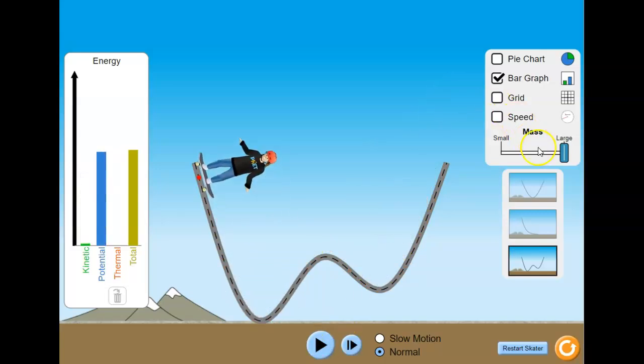Okay, what if I make the guy smaller? What's going to happen? Look, the total amount of energy has been cut in half because I made him exactly half. Now, what's going to happen?